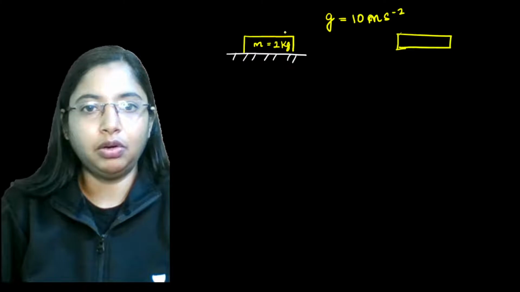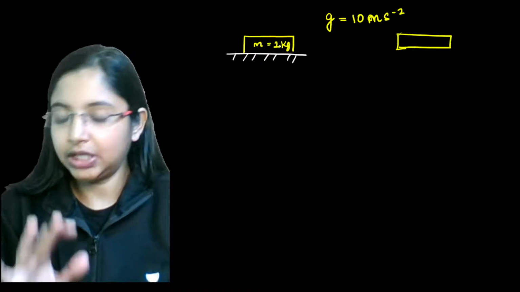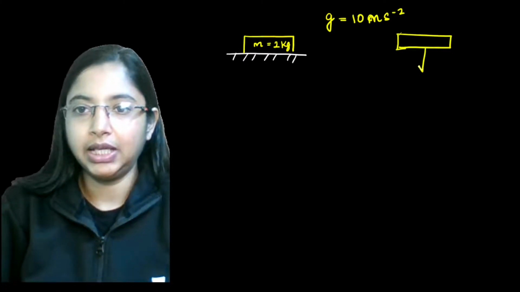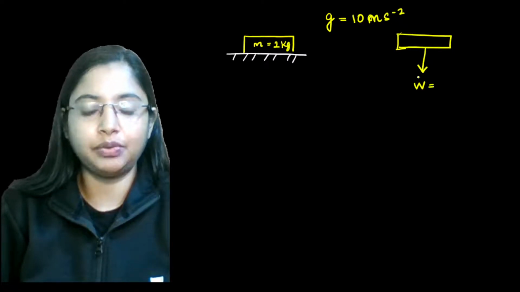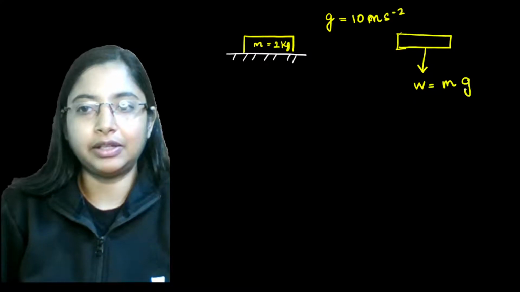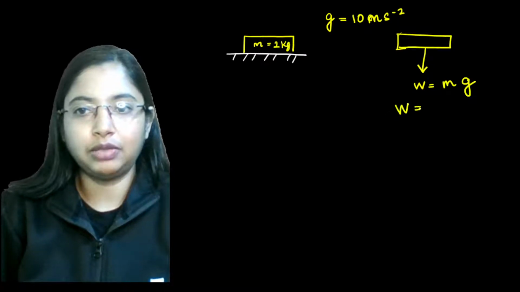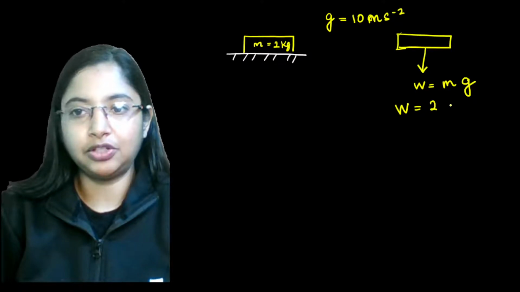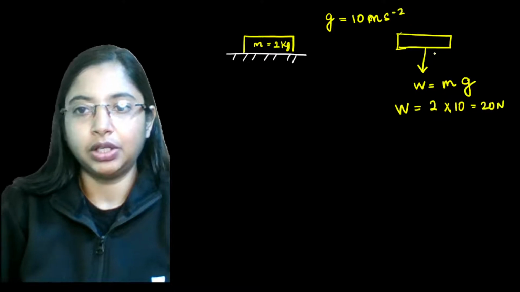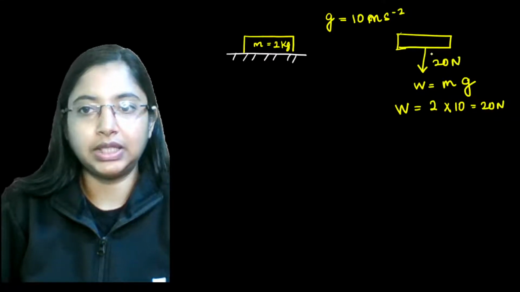Whenever any object is placed over here, there will be a weight acting downwards. There is one force that is always acting downwards, that is your weight. Weight is given by mass into acceleration due to gravity. So what is this force weight acting over here? This force will be 2 kg into 10 meters per second square, so the weight is 20 Newton. There's 20 Newton of force acting downwards.